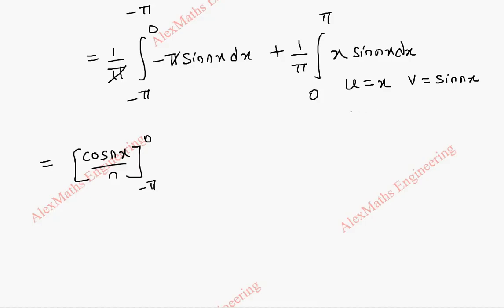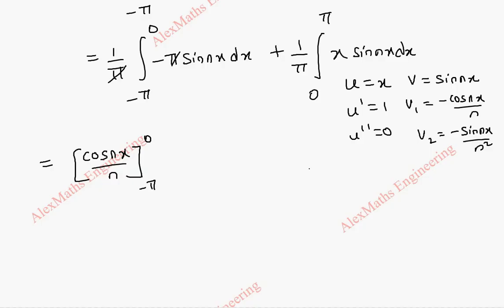We are going to use Bernoulli's formula. u dash is 1, u double dash is 0. Its integration is minus cos nx by n. Again v2 is minus sin nx by n square.